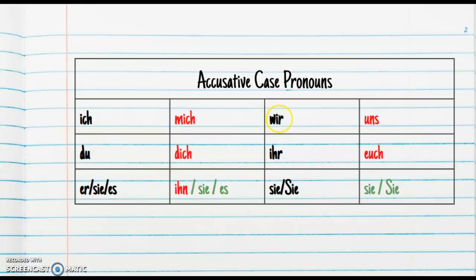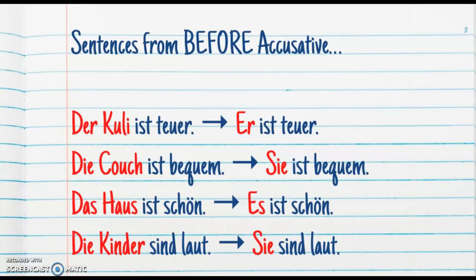On the right side we have wir changing to uns, or in English we to us. Uns kind of looks and sounds a little bit like us. Ihr changing to euch would be you guys, or you plural changing to, again, you plural. And on the bottom, sie und sie, so they, and you formal, changing to them, and again you. We don't have the formal one in English, but in German, sie und sie. It's very similar to English in terms of the concept of how the pronouns change, but a little bit different.